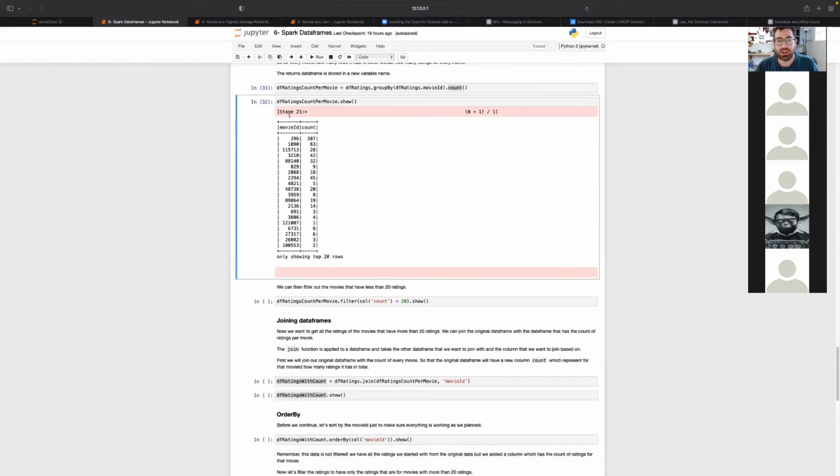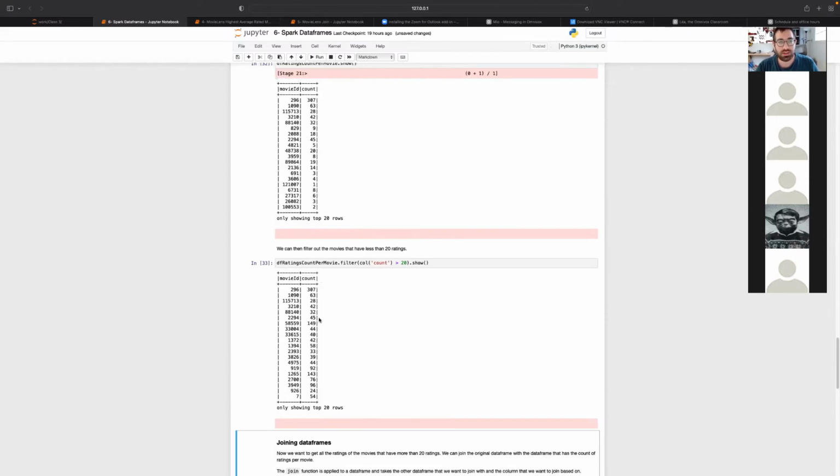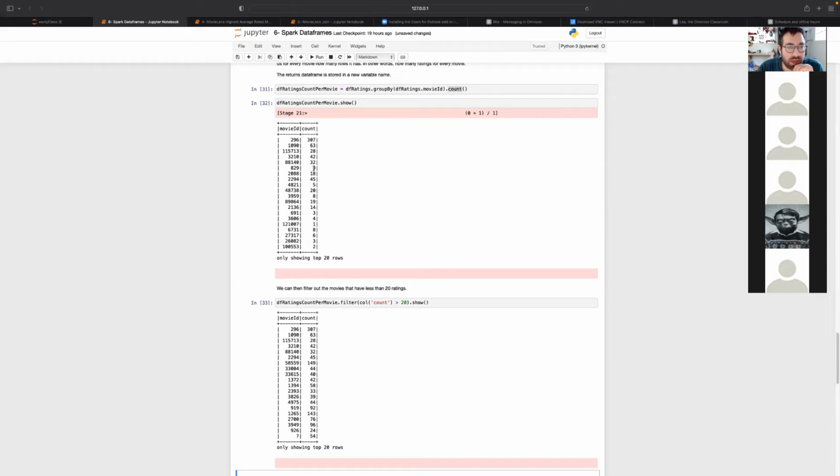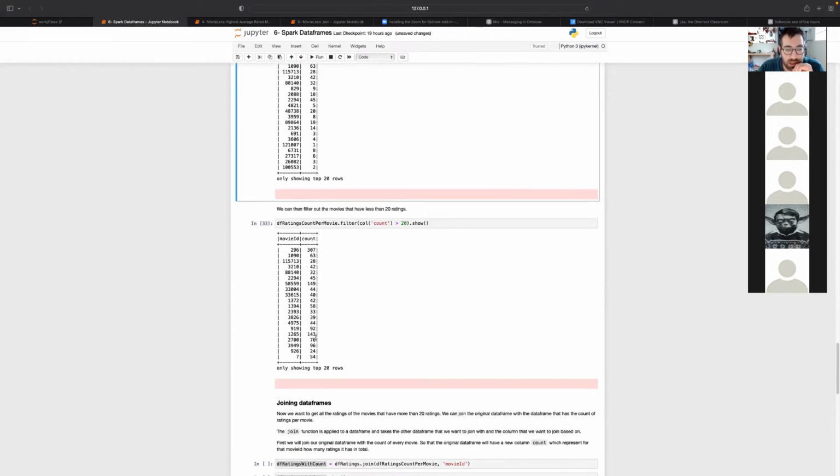Now we can also filter the count, because now in this return, we have a new column in the data with the name count. So we can simply filter the column count greater than 20 and show it. So now the counts, like in the first 20 elements, we had a count of 9, 5, 8, and so on. Now we don't have them anymore. So now we filtered out the movies that had at least or more than 20 ratings.